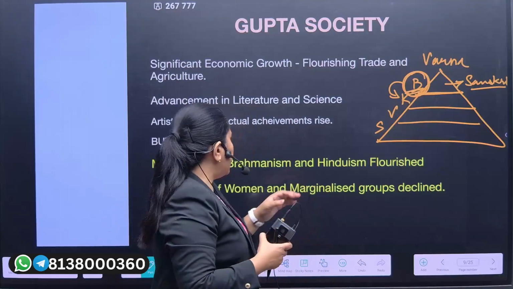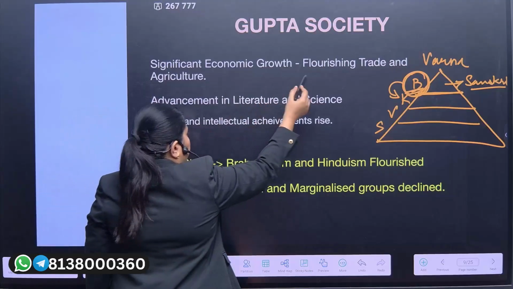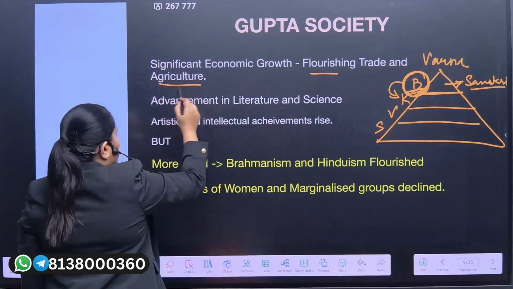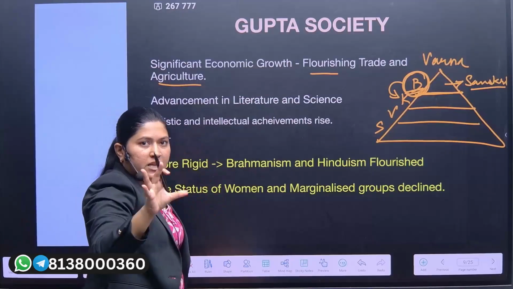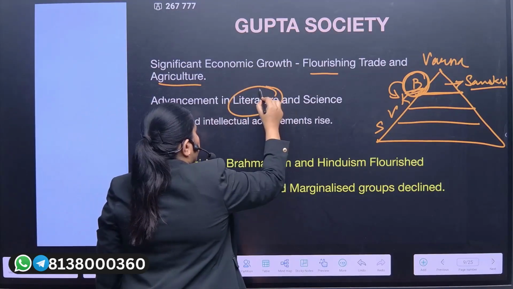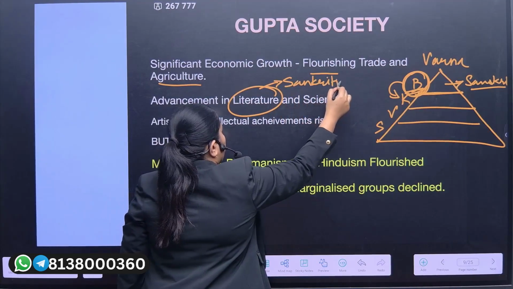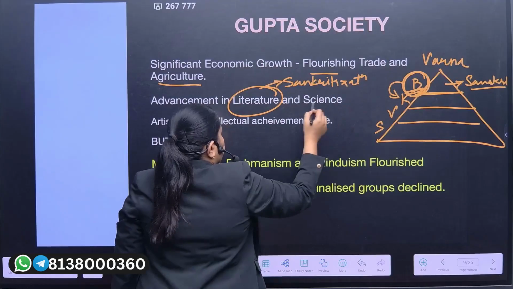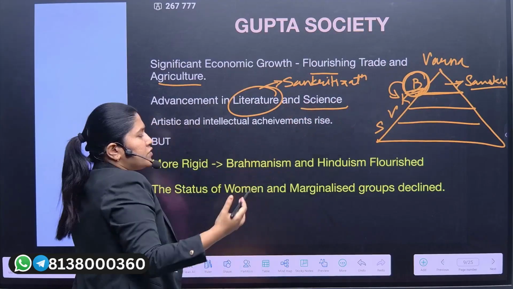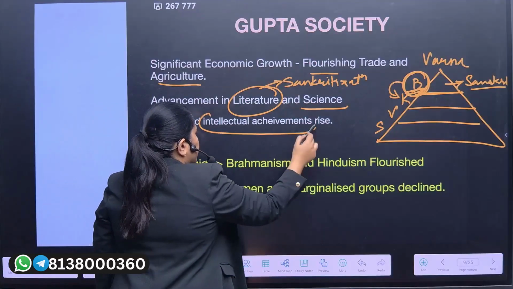So you will find that although trade and agriculture are flourishing, especially in the Madhya Desha, there is an advancement in literature in the form of Sanskritization, and an evolution of science and technology as well. Intellectual achievements are also high.